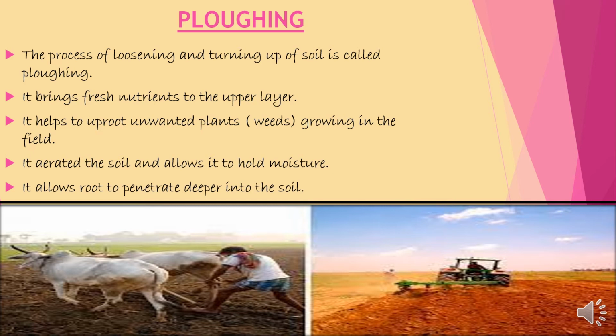It also aerates the soil, so that fresh air moves inside the soil and allows it to hold moisture, that is the water retention part. It also allows the roots to penetrate deep into the soil. By doing this, the roots move deep into the soil so that our plant is held firmly. So this is the first and the most important step for growing a crop.